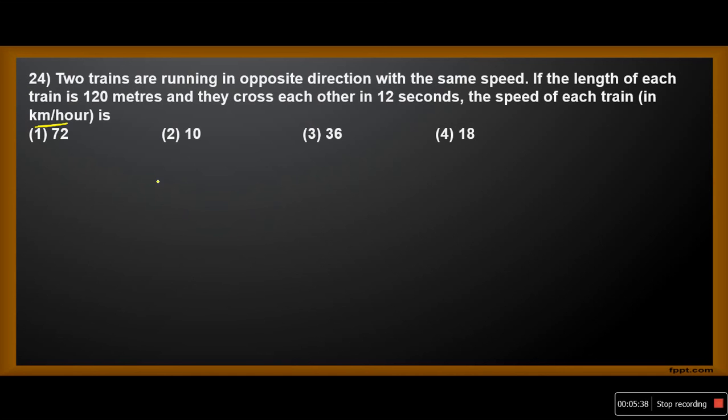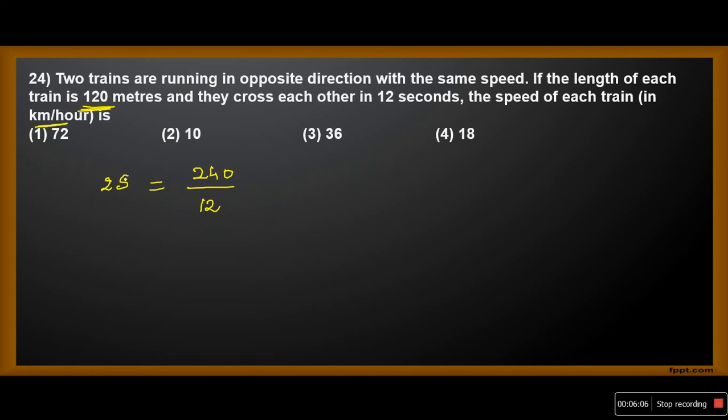Let the speed of each train be s. Both are traveling in opposite directions, so what is the relative speed? 2s, which is equal to distance by time. The distance is given in meters, 120 meters each, so the length of the train plus the length of the train is 240, divided by the time. How much time did they take? 12 seconds.